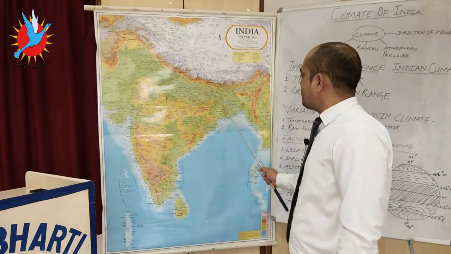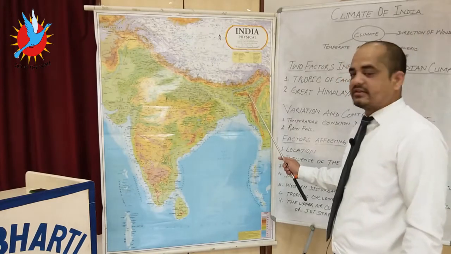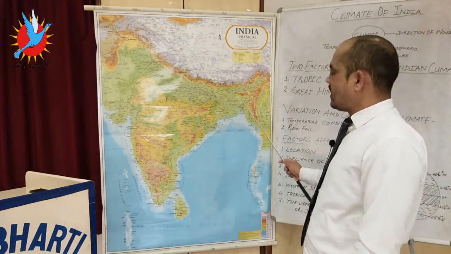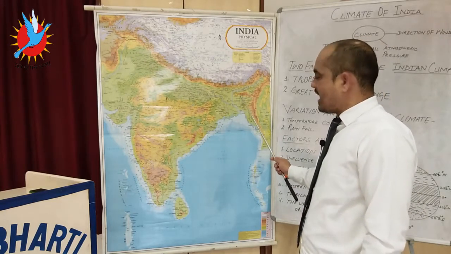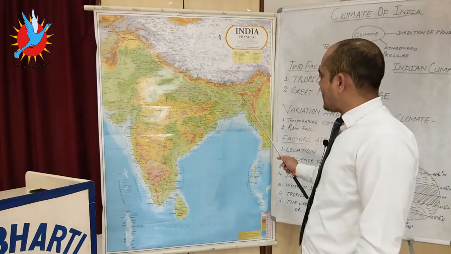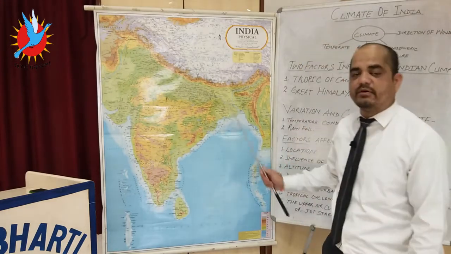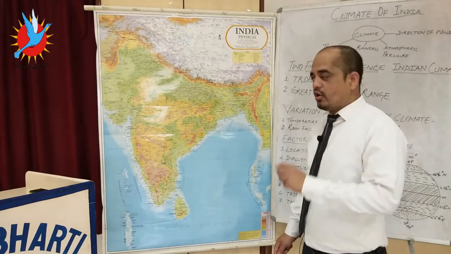After crossing Bangladesh, the Garo, Khasi and Jaintia, three hills, act as a funnel. The winds enter in a funnel shape and create heavy rainfall, while Shillong, on the leeward side of the Khasi hills, receives very low rainfall.